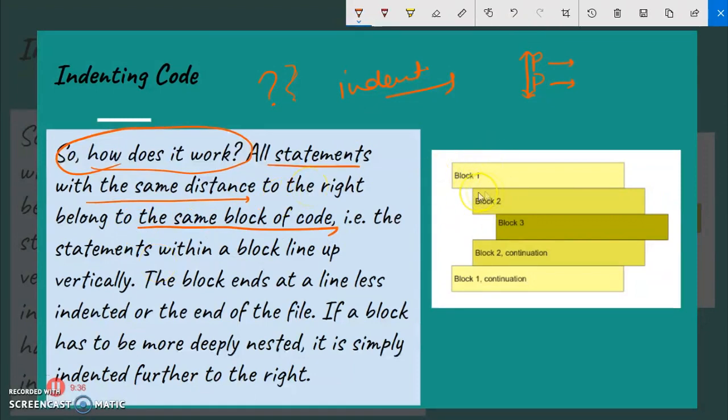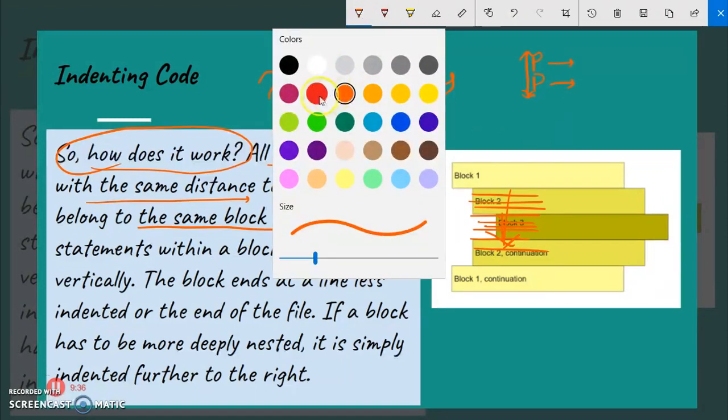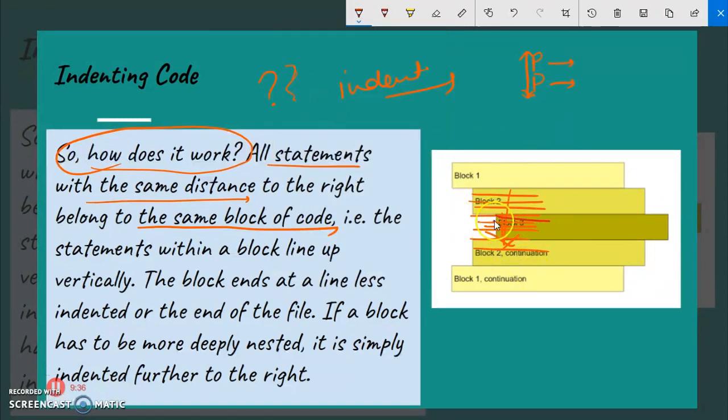It means that anything written at this distance will belong to block 2, and anything written at this distance, let me change the color, will belong to block 3.